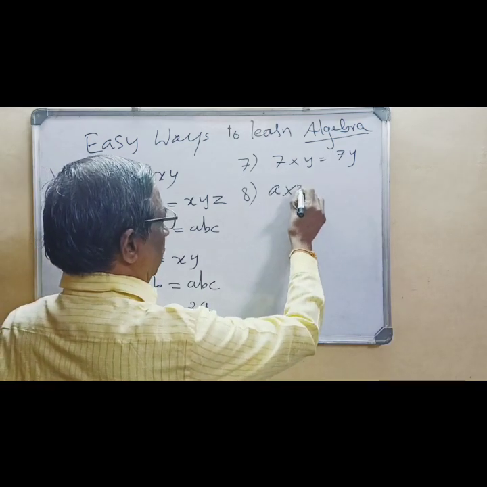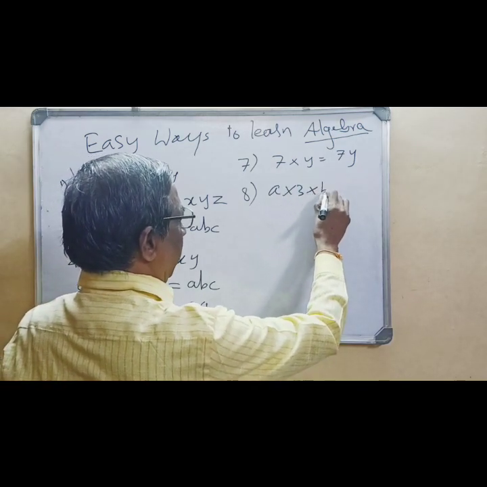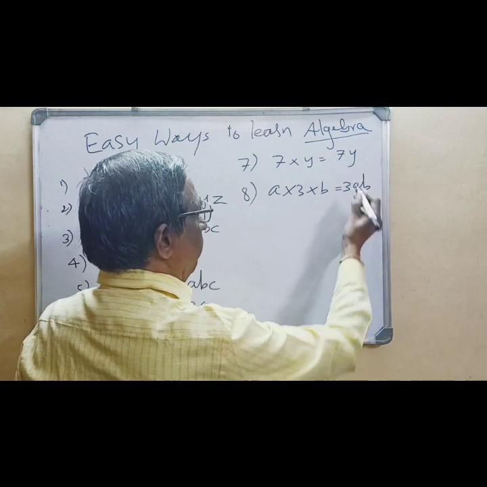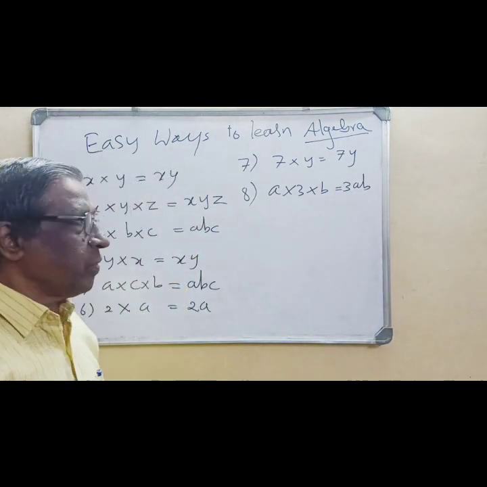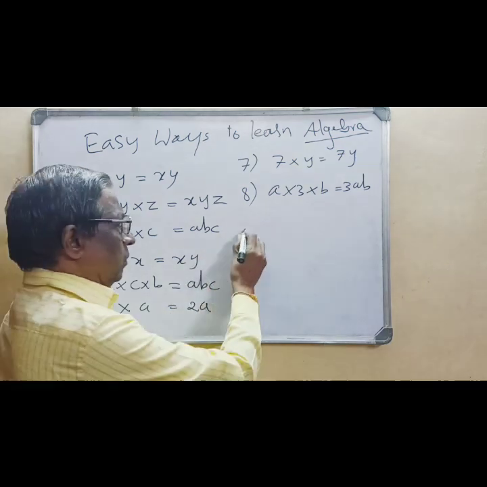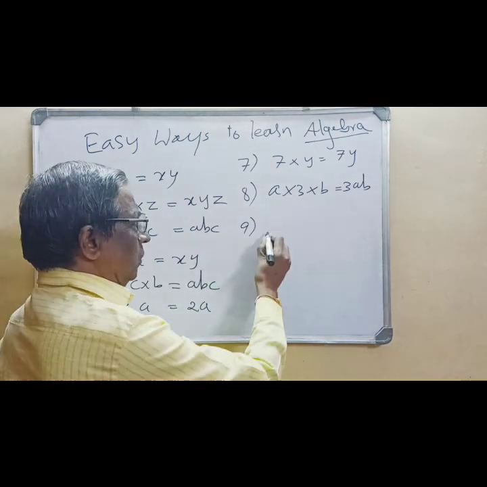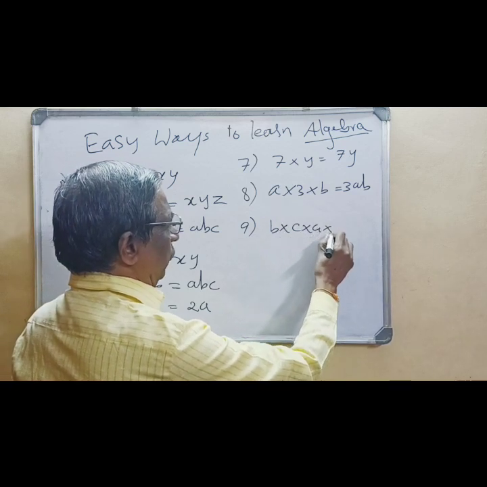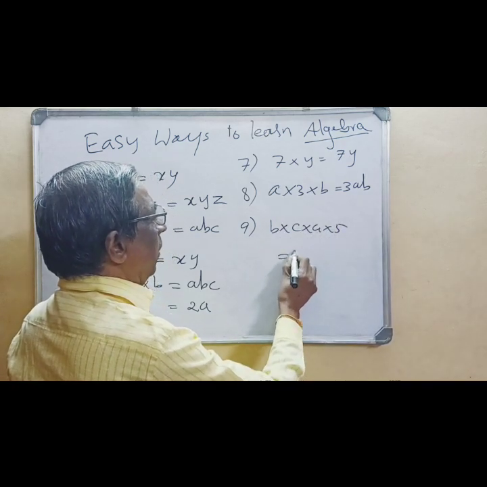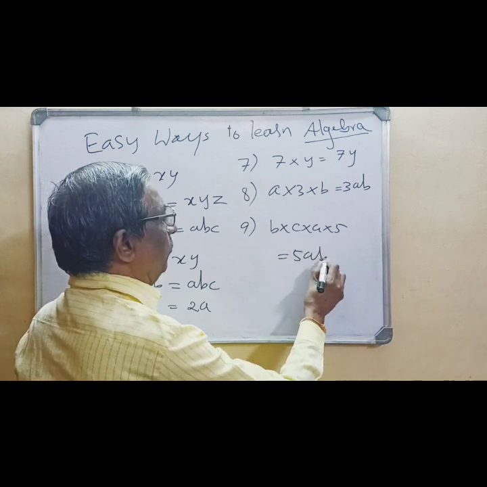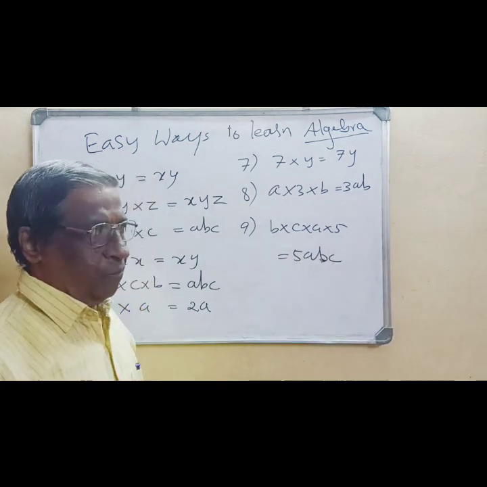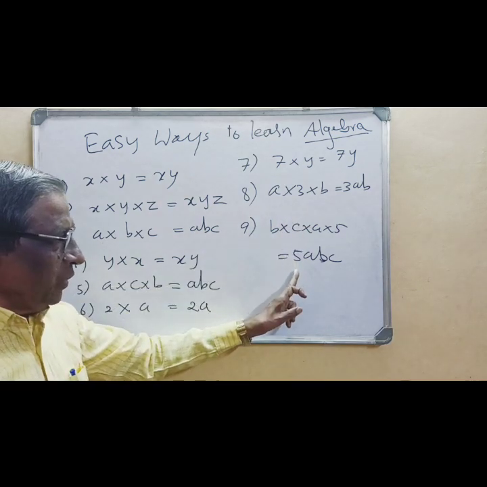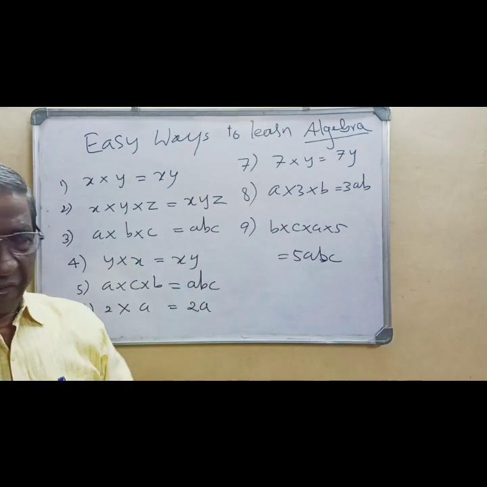A into 3 into B, in this problem, you have to write 3ab. B into C into A into 5, you have to write 5abc. First of all, you write numbers, then abc.